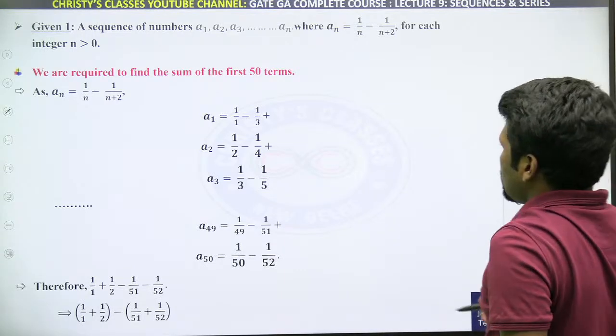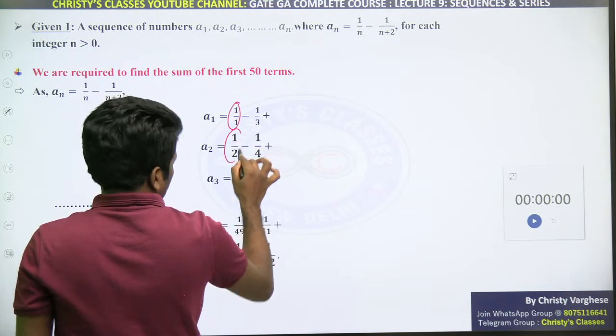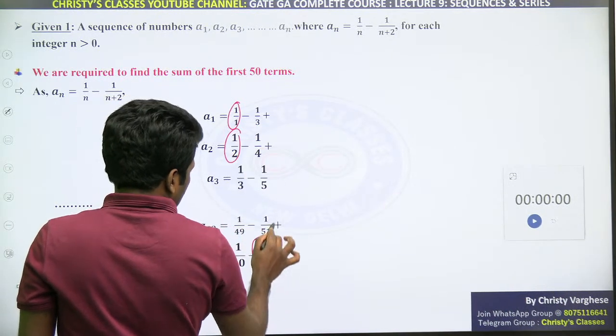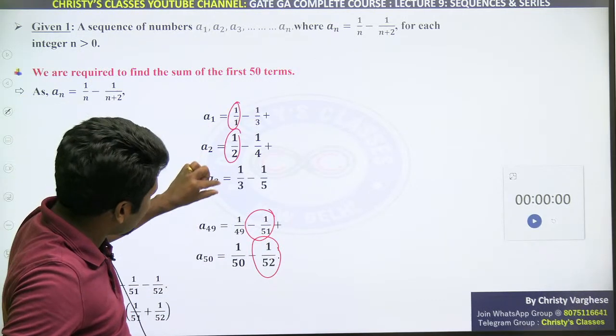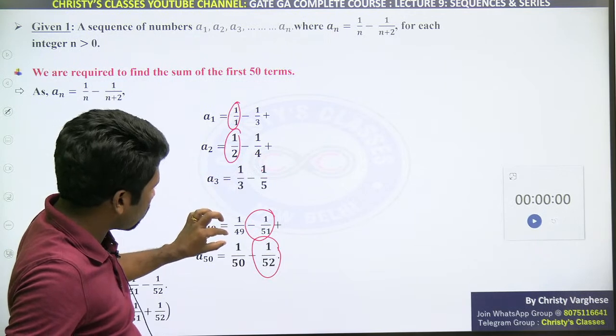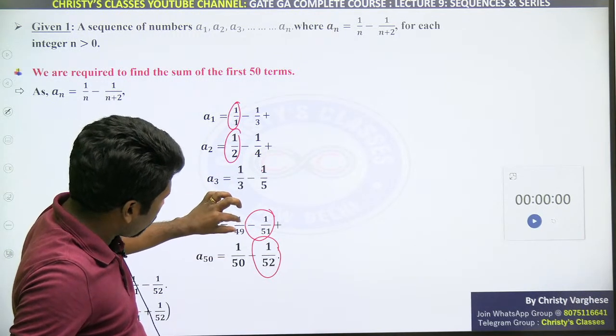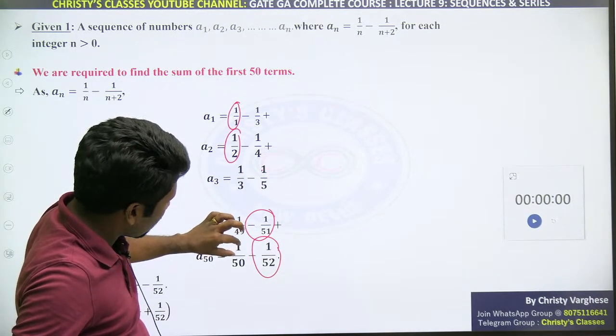The only terms that are going to remain are 1 by 1, 1 by 2, minus 1 by 52, minus 1 by 51. Everything else will be deleted. Minus 1 by 3 plus 1 by 3, minus 1 by 4 plus 1 by 4, minus 1 by 5 plus 1 by 5, up to minus 1 by 49 plus 1 by 49, minus 1 by 50 plus 1 by 50.